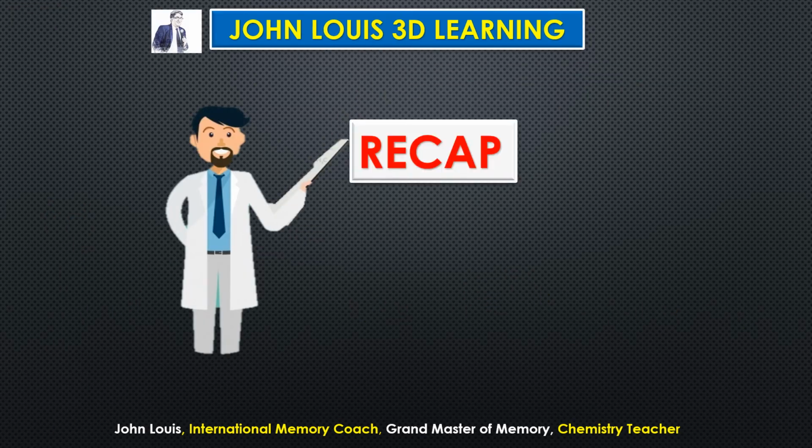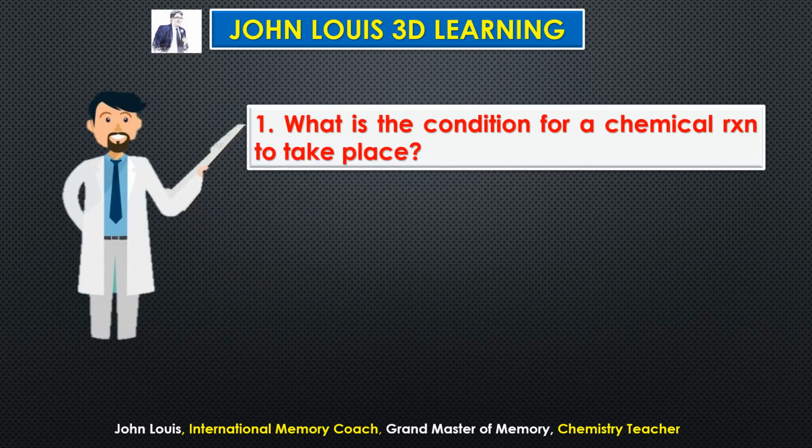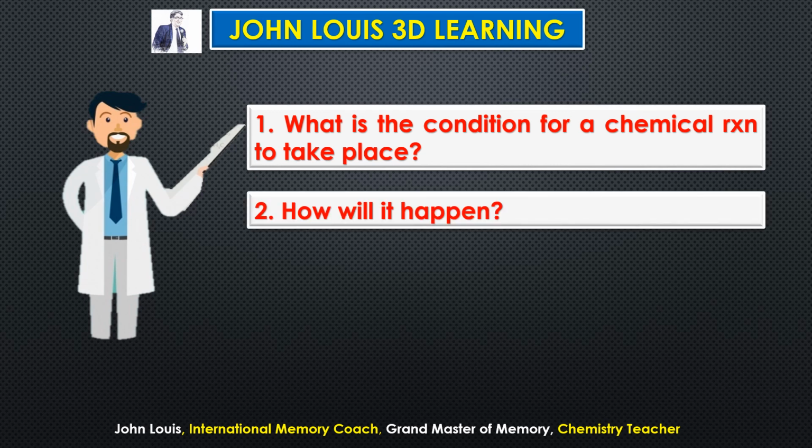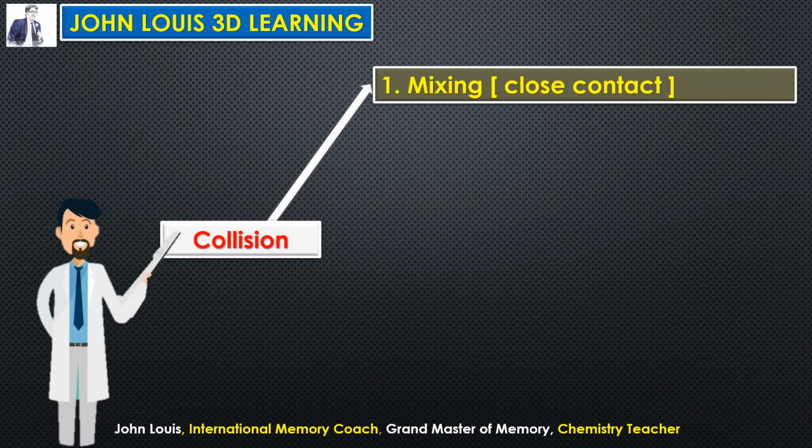So let us recap what all the things we learned. What is the condition for a chemical reaction to take place? Collision. Am I right? So how will it happen? By using any one of these 7 methods. What are they? Let us recap.